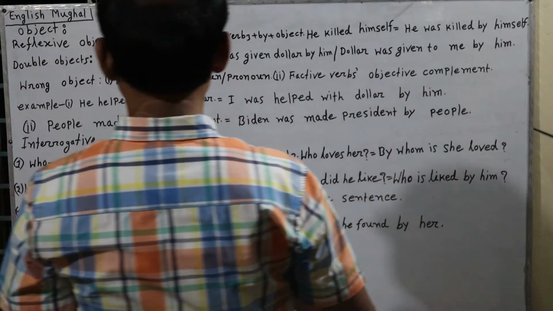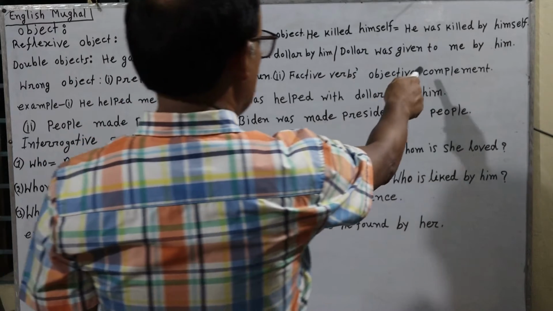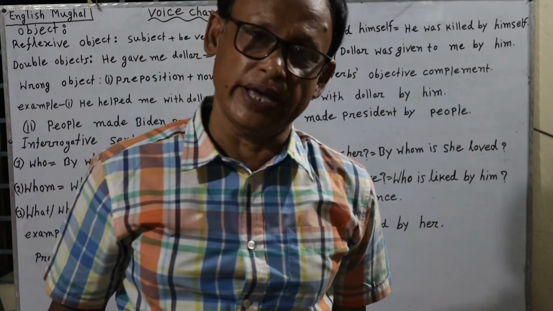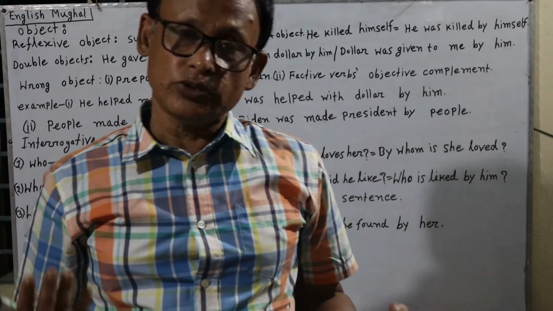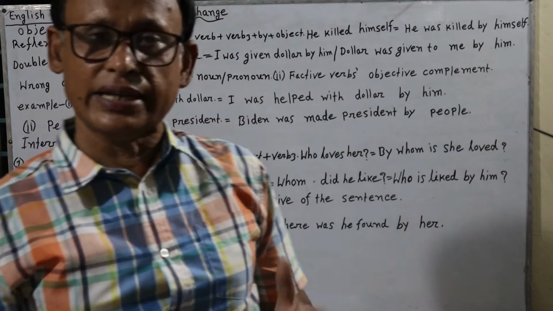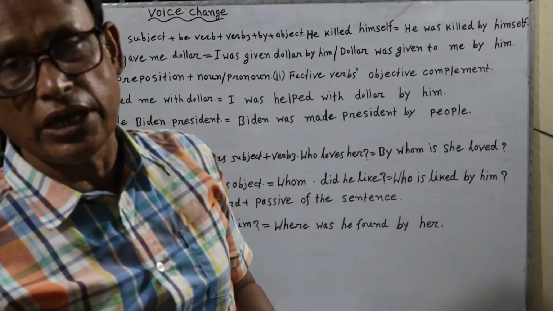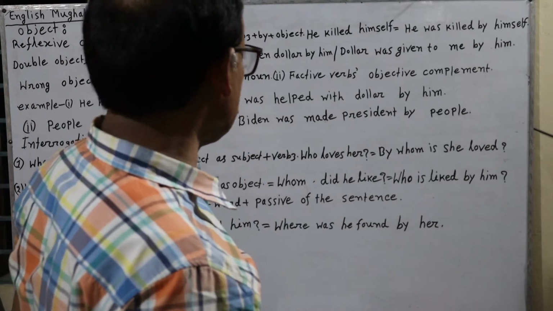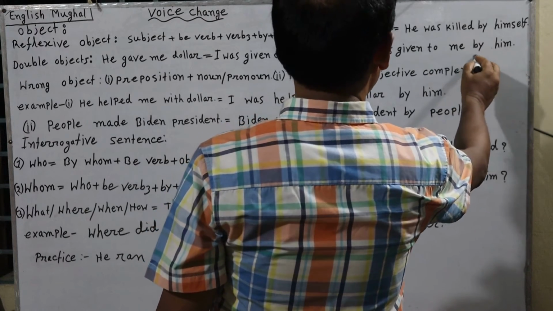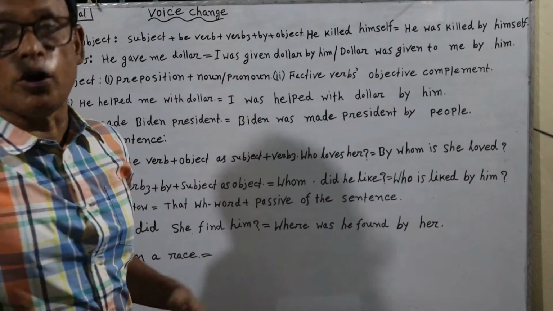Dollar was given to me. Then me has been used as extra, but before it we have used to, because according to the rule of passive voice, if there are two objects and we do not take the person object or indirect object as the subject, then when it is written, we must use to, infinitive to or preposition to. It is preposition to. Then by, and after that the subject has been used as the object. It is him.